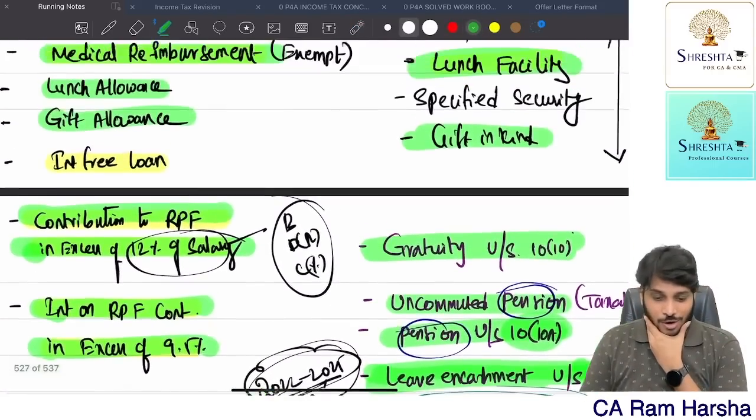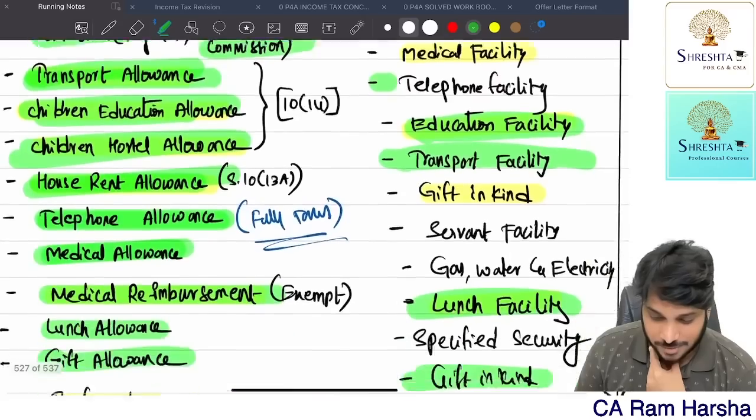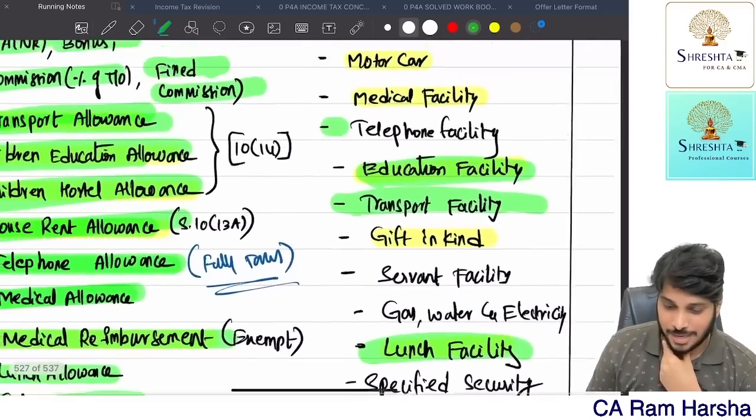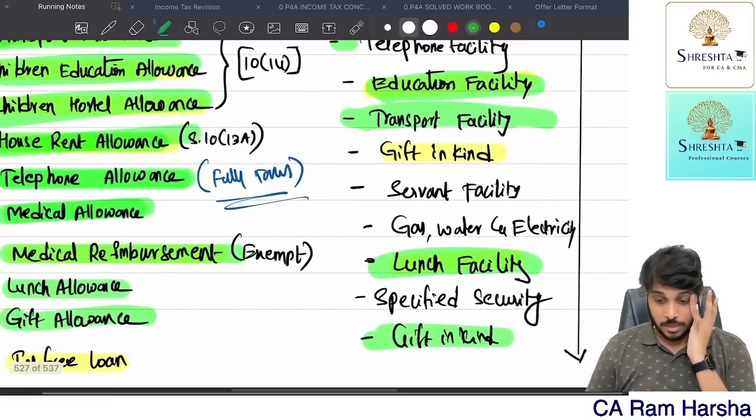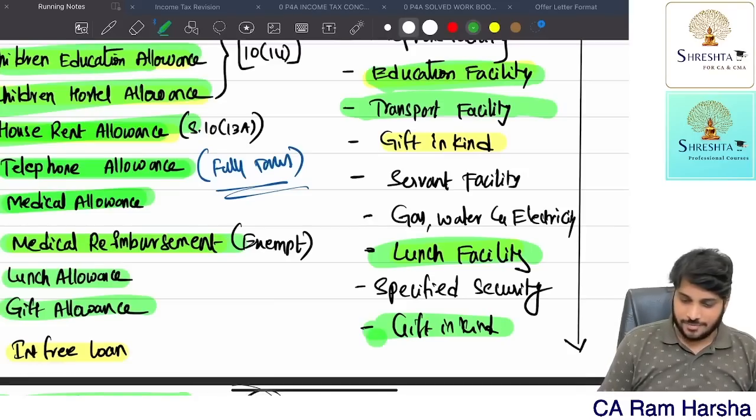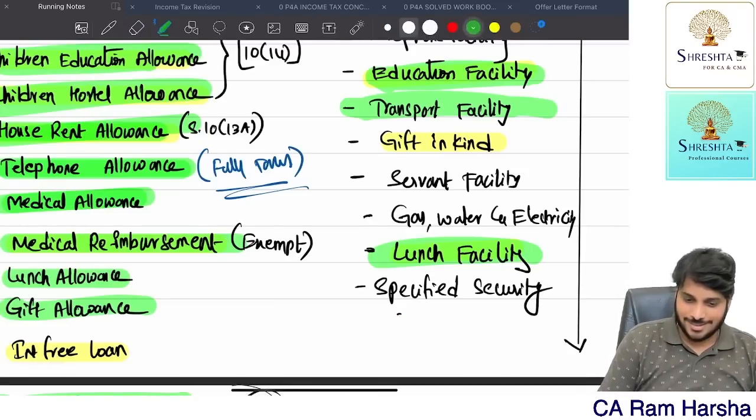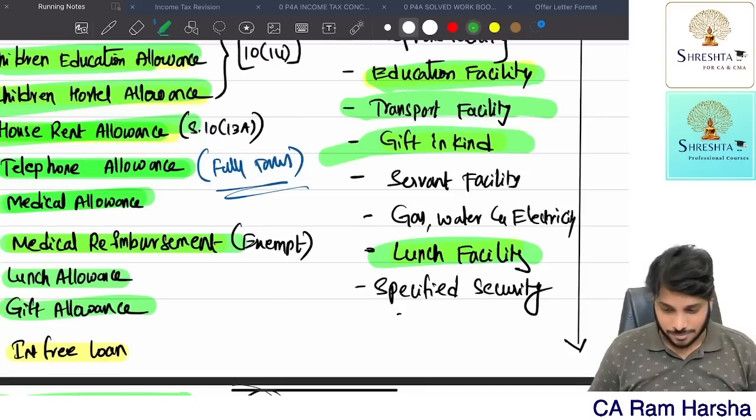Almost 1 hour. All these points I've covered. Still, we have a few more points. If we discuss these points, I'm telling you, the majority of the salary provisions we will have covered. Next. Okay, gift in kind is already there. Sorry, I wrote it here. Gift in kind is there.